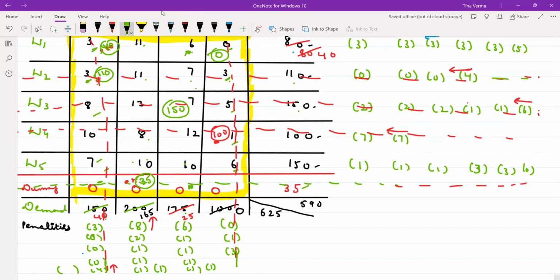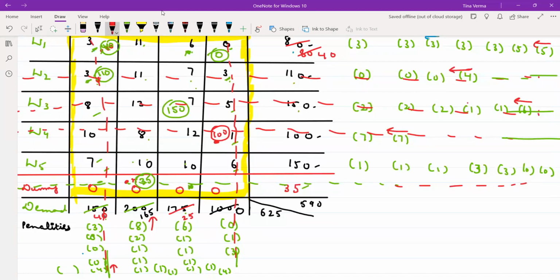So the penalty for the first row 6 minus 11, this is 5. This we will not do. This we have already cut. This is already cut. Here the penalty 10 minus 10 here will be 0. And in this case, this we will not calculate. The penalty here is 11 and 10. Again it is 1. And the penalty here is 6 and 10. Here it is 4. What is the maximum penalty?